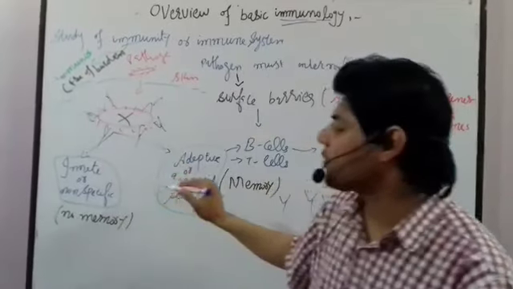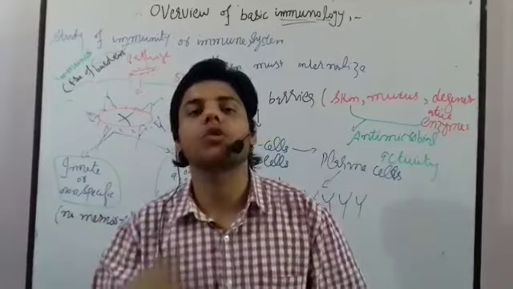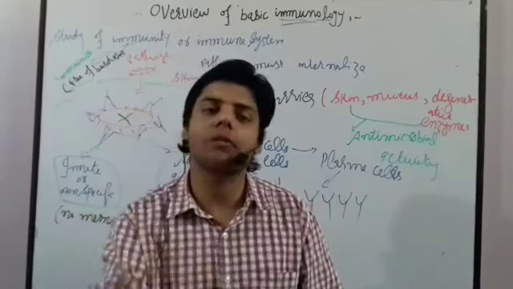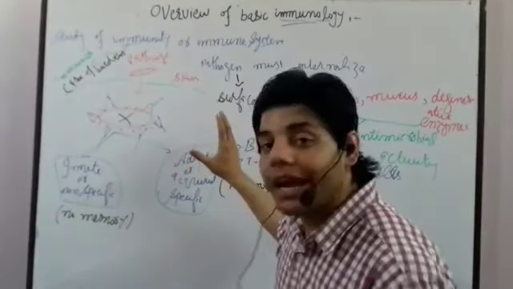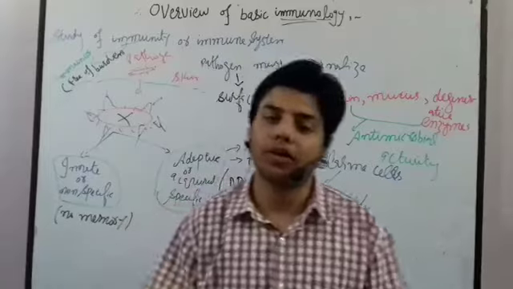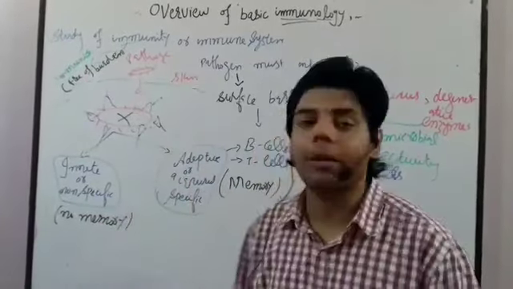And once it is attached to the surface, the pathogen looks tasty to other cells, which we call macrophages and dendritic cells. Inshallah, we will also talk about macrophages and dendritic cells in much more detail. Then it is engulfed by the dendritic cells and macrophages. So this is the adaptive immunity.